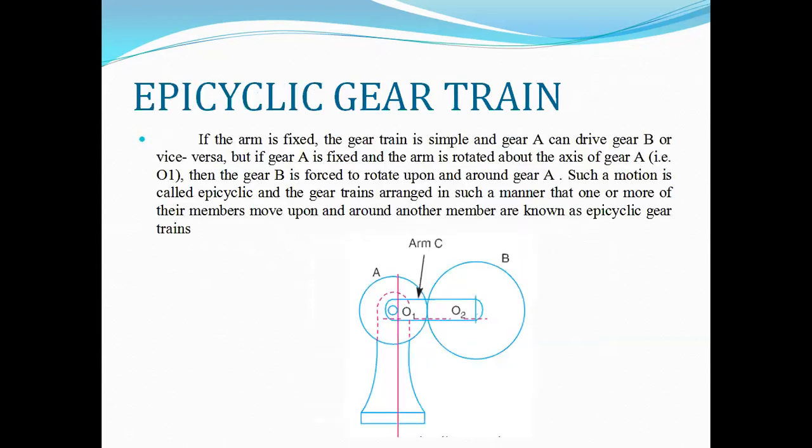And next one is the epicyclic gear train. If the arm is fixed and the gear train is simple, gear A can drive gear B or vice versa.